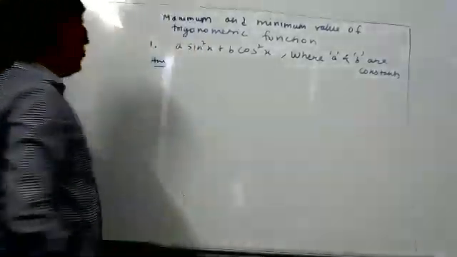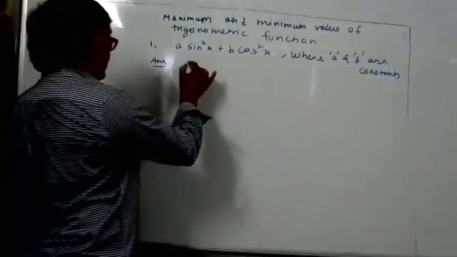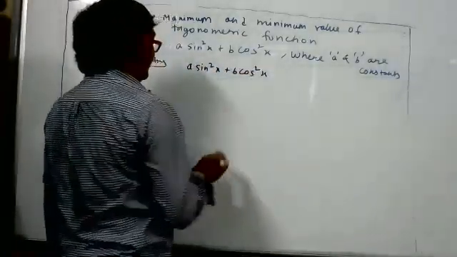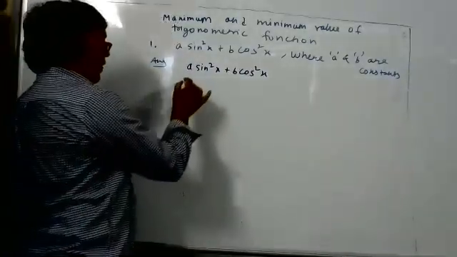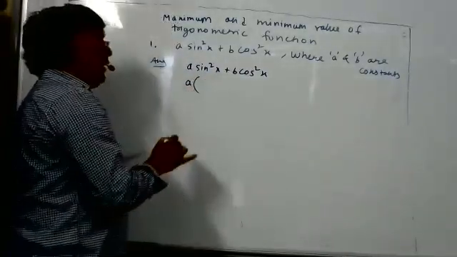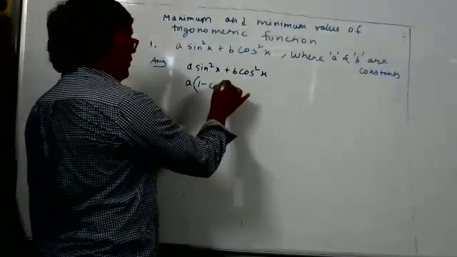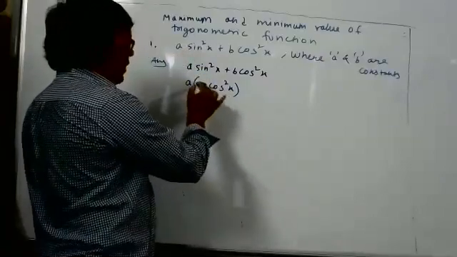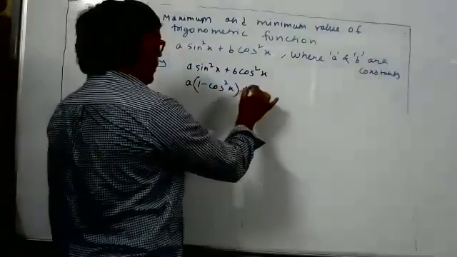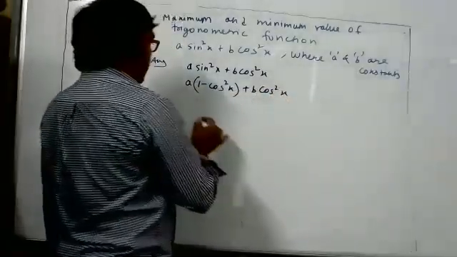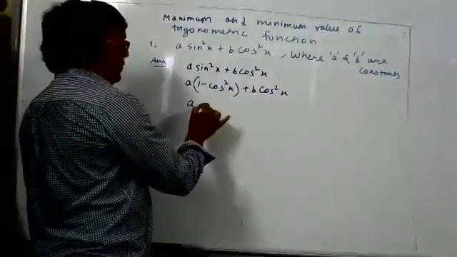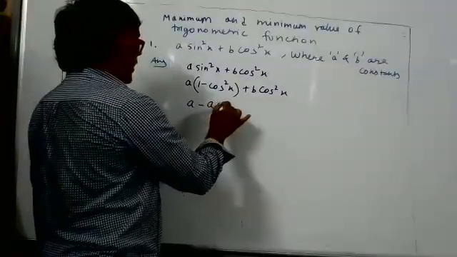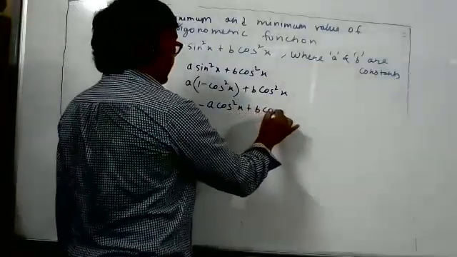Okay, now see here. How can we say all this? Proof for that: a sin²x + b cos²x. sin²θ is 1 minus cos²θ. Don't copy, there can be some mistake also. a(1 − cos²x) + b cos²x. So what does it become? a − a cos²x + b cos²x.